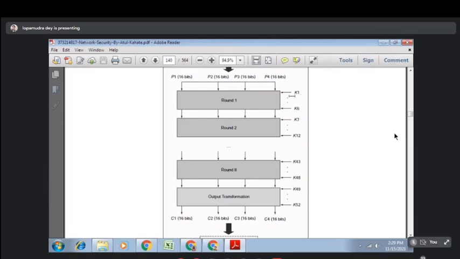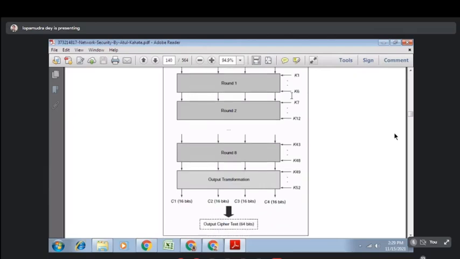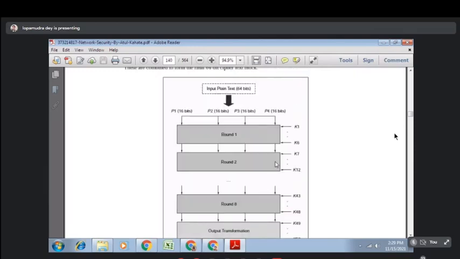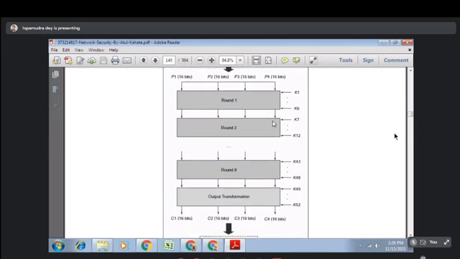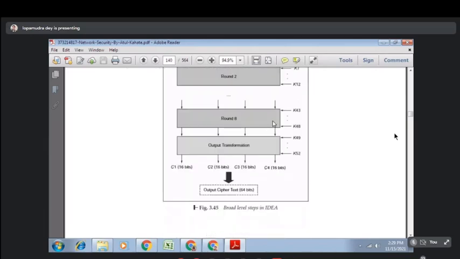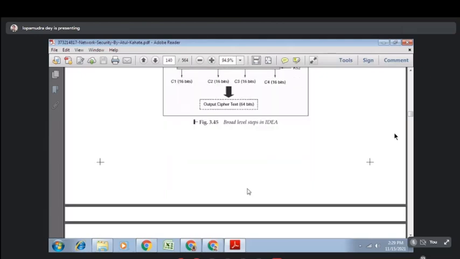And in case of round 1, you can see that different sets of keys are used for different operations. So this is the broad level view of the IDEA algorithm. Here plaintext size is 64 bits, key is 128 bits. First, the 64-bit plaintext is divided into 4 parts. Each part is 16 bits. Round 1, round 2, up to round 8. Then we have to perform output transformation, and then we get the output ciphertext.